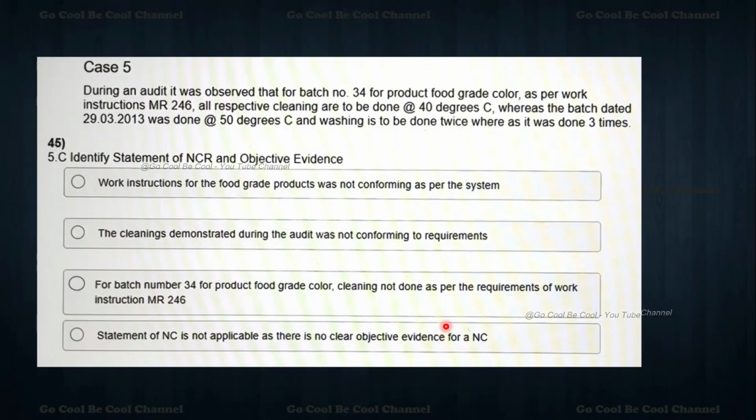Now we are moving towards the final question, my dear friends, the 45th question. During an audit it was observed that the batch number 34... So same as the last question, they are asking what is the statement of NCR and what is the objective evidence we can provide. The options: work instructions for the food grade products was not conforming as per the system; the cleaning demonstrated during the audit was not conforming to the requirement; for batch number 34 of the product food color, cleaning not done as per the requirement of work instruction; and statement of NC is not applicable as there is no clear objective evidence for NC. So what is the answer?